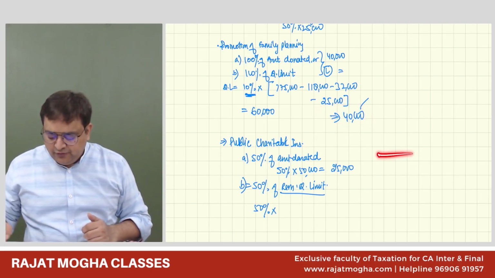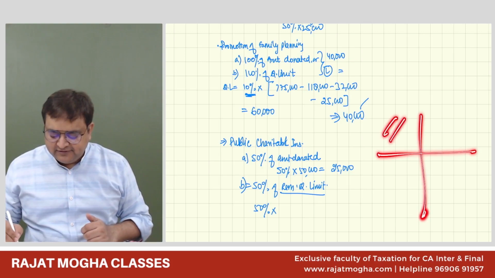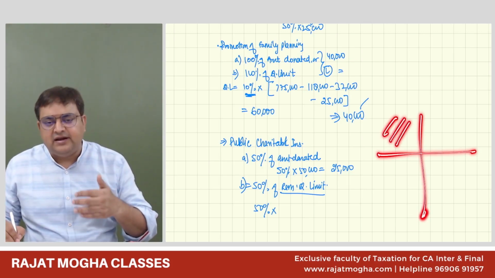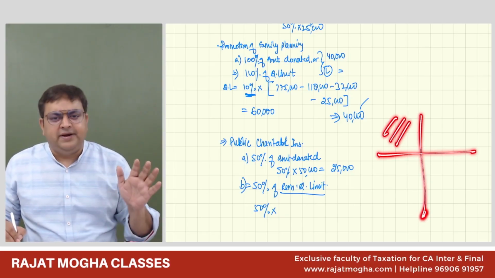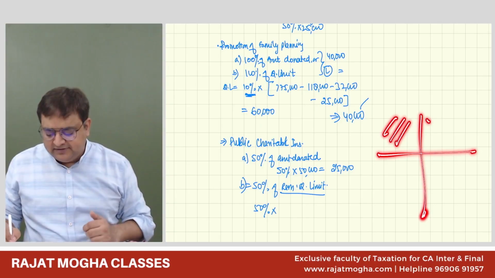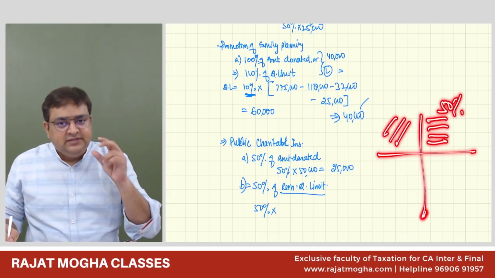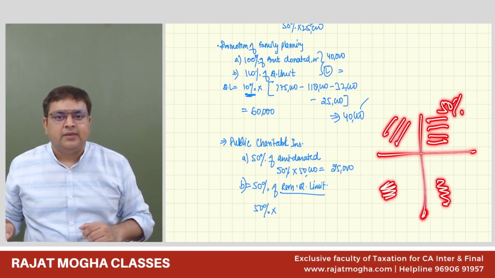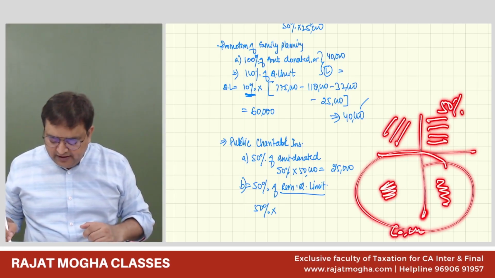In 80G, as I have told you in the classes, there are 4 quadrants. First, it is just 100%. It is to national funds, etc. It is money going almost directly to the government, so it is 100% without any limit. Second is Prime Minister Drought Relief Fund. It is 50% of the amount donated without any limit. These limits are only in the third one and the fourth one. So what is the total limit over here? Qualifying limit is 60,000.